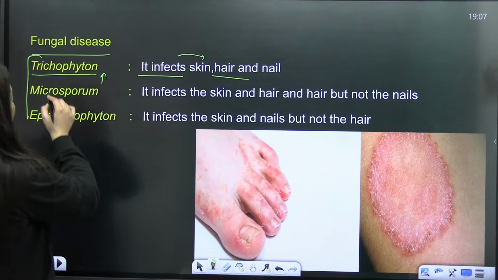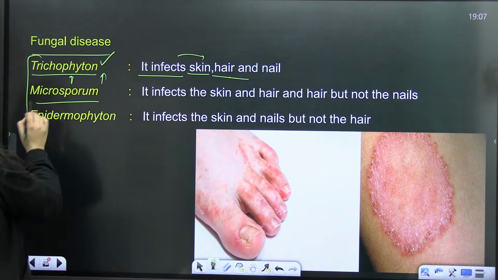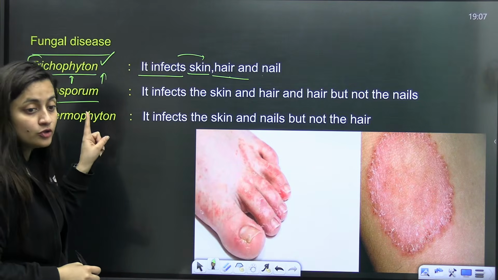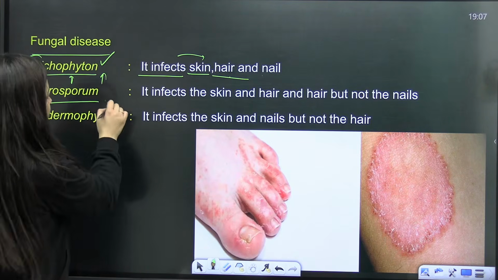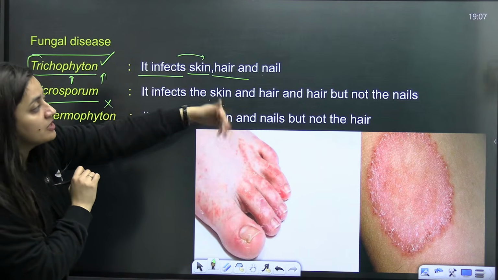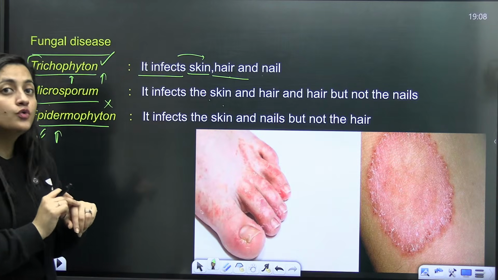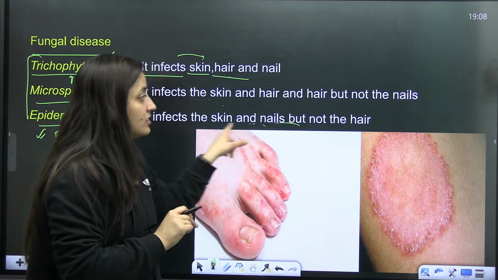So here you can see the genus Trichophyton infects the skin, hair and nail. Microsporum. If instead of microsporum, macrosporum is written, then again it will be incorrect. Microsporum infects the skin and hair but not the nails. Then Epidermophyton. Epiderm is the word, so you can remember skin and nails but not the hair.